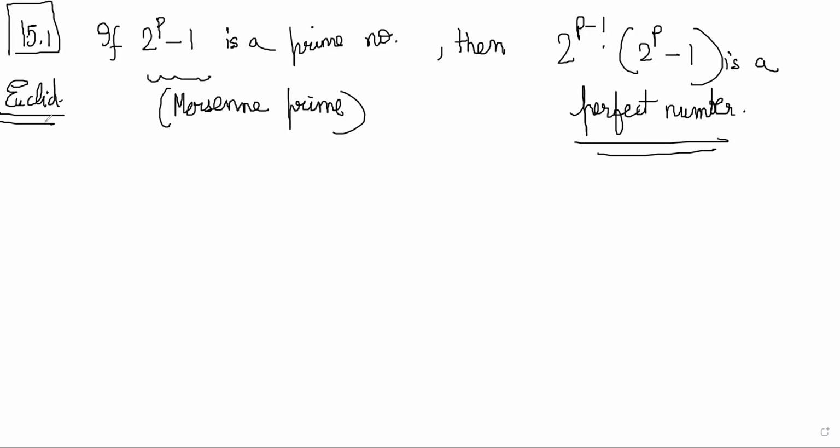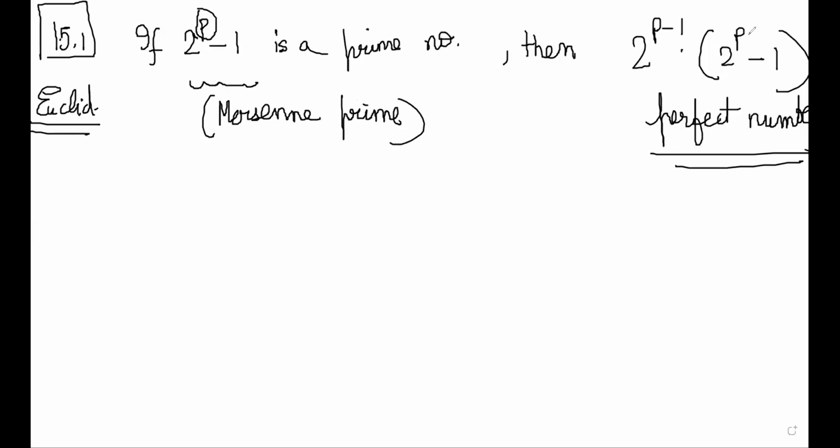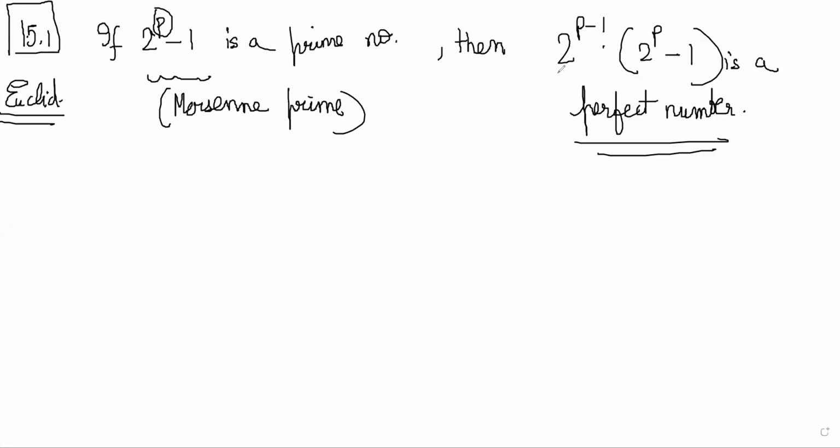So your new perfect number will be that 2 power p minus 1 multiplied by 2 power p minus 1, where p is the prime. So this is very weird. Like, how is this happening, right? So let's check whether it makes sense.